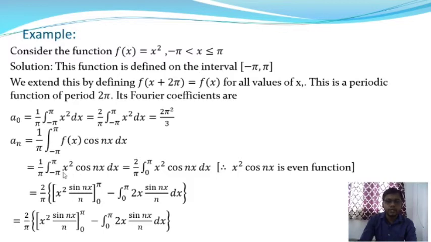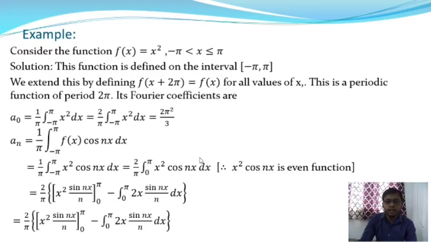And x² is an even function as well as cos(nx) is an even function, and by the properties of even functions, the product of two even functions is always an even function. Therefore, this integration gives 2/π times the integration over 0 to π of x² cos(nx) dx.